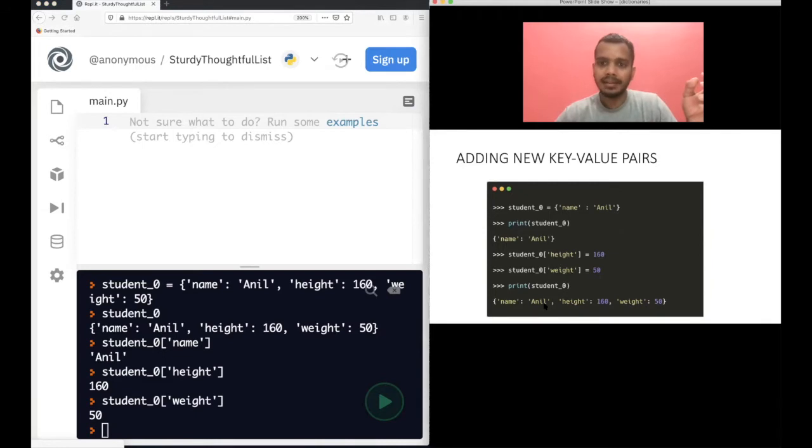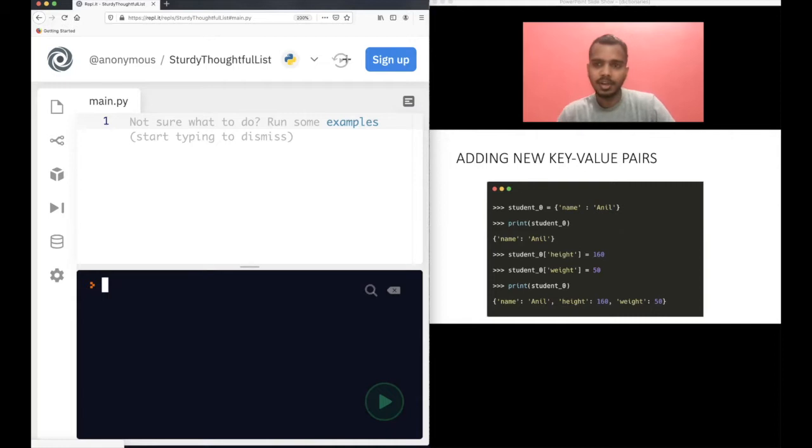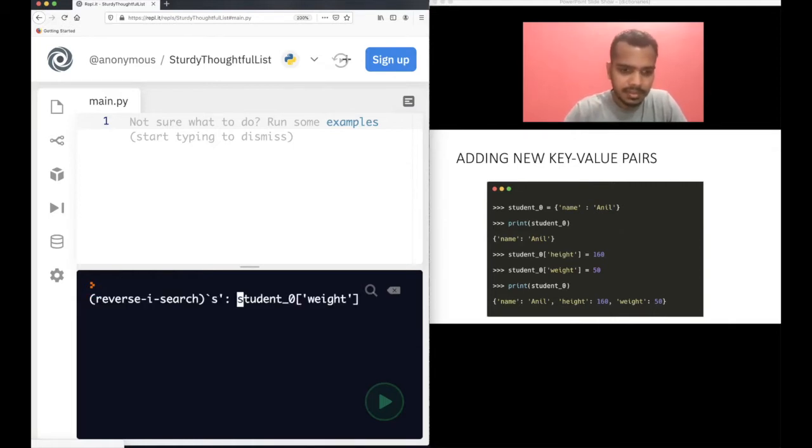Now, how do you add new items? Of course, in a dictionary you can change it. It's not like you cannot modify a dictionary. You can, of course, modify a dictionary. Understand that you can modify a dictionary, but some complex concepts I will cover after some time. So let's see this example. Now, just student_0 reverse search.